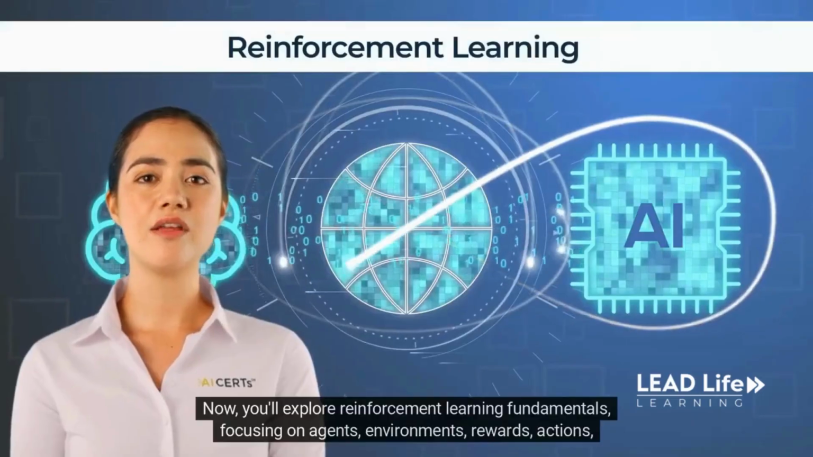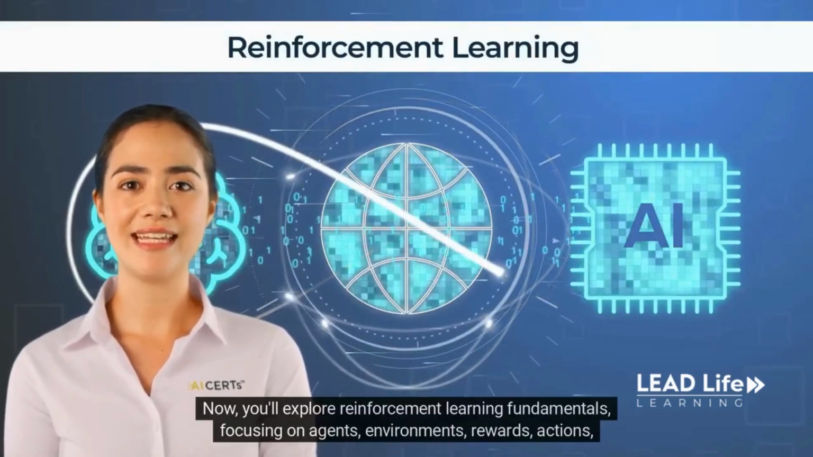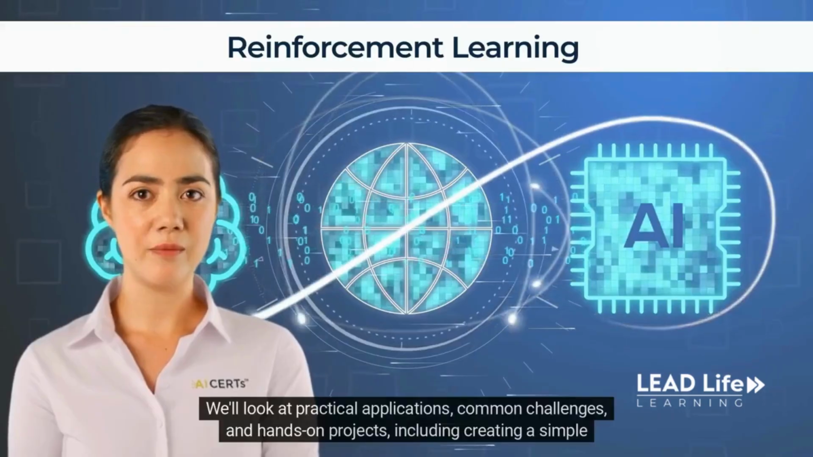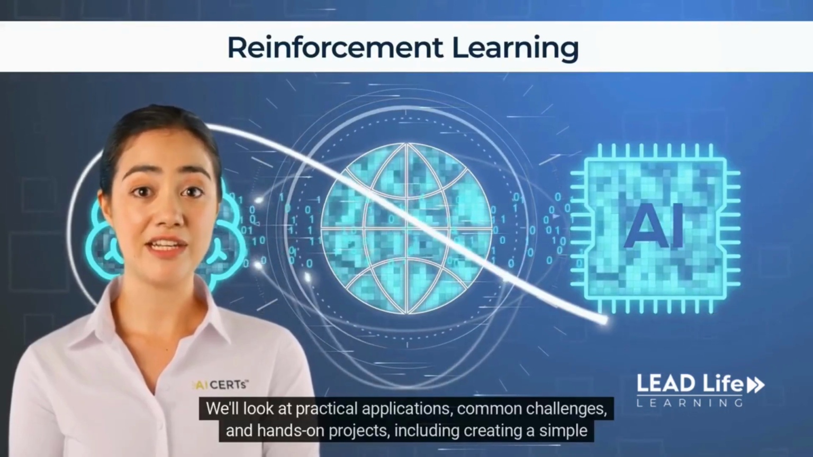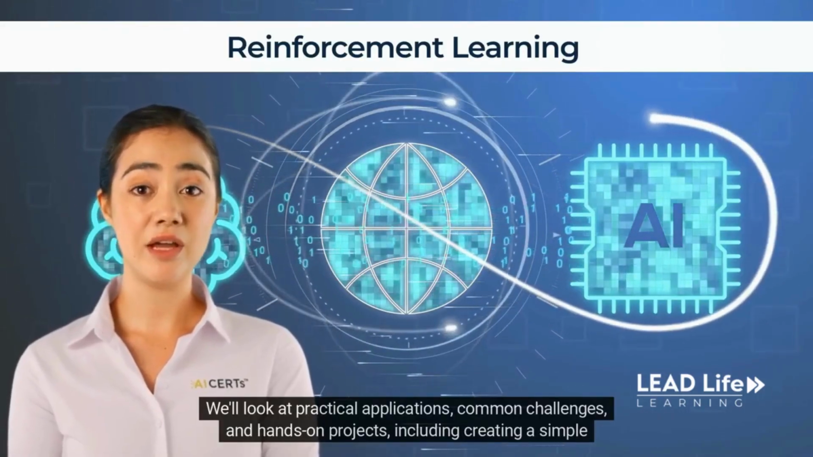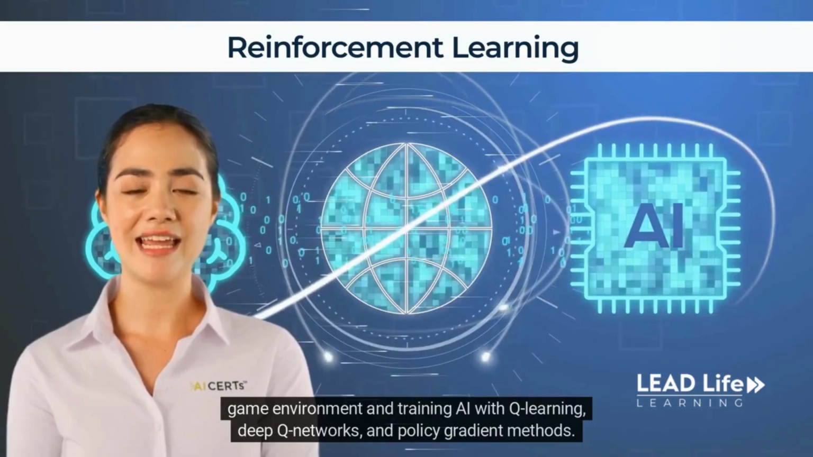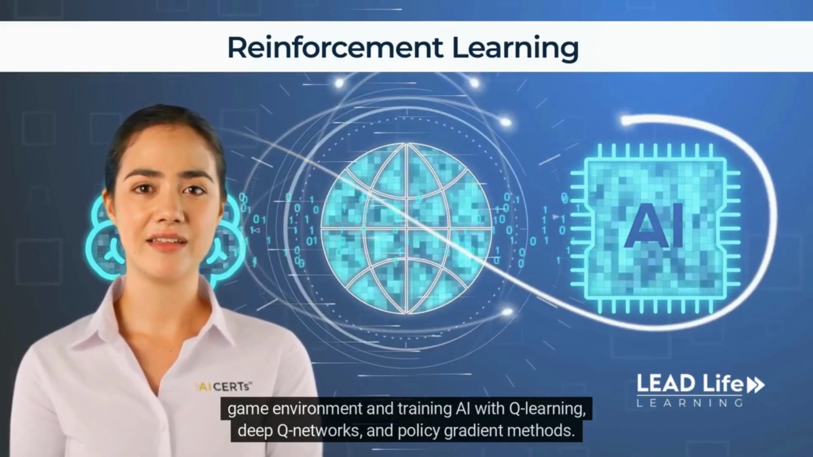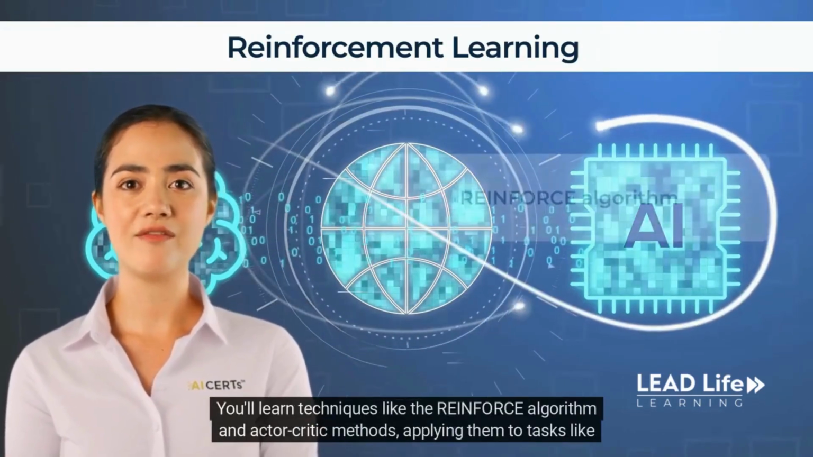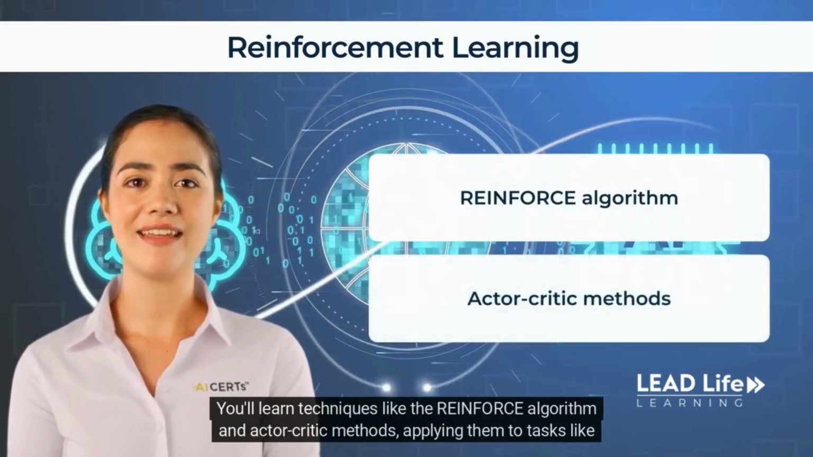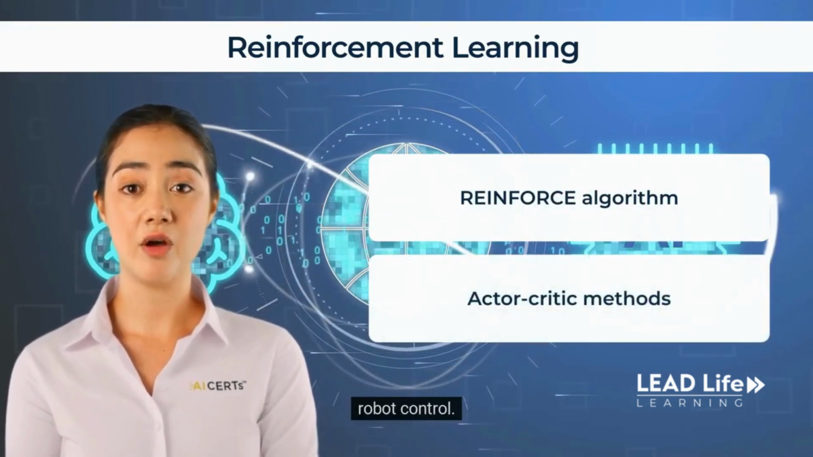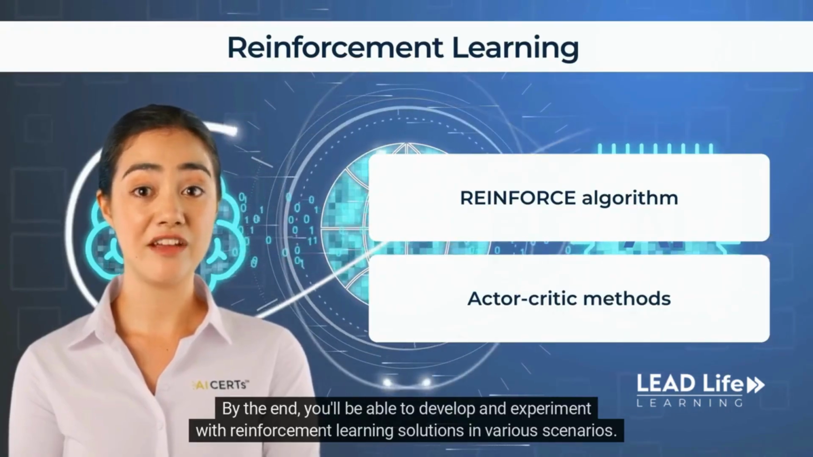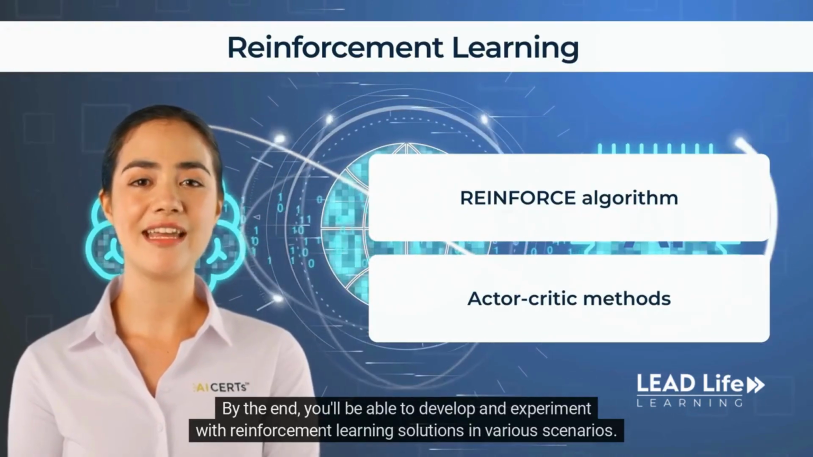Now, you'll explore reinforcement learning fundamentals, focusing on agents, environments, rewards, actions, and states. We'll look at practical applications, common challenges, and hands-on projects, including creating a simple game environment and training AI with Q-learning, deep Q networks, and policy gradient methods. You'll learn techniques like the REINFORCE algorithm and actor-critic methods, applying them to tasks like robot control. By the end, you'll be able to develop and experiment with reinforcement learning solutions in various scenarios.